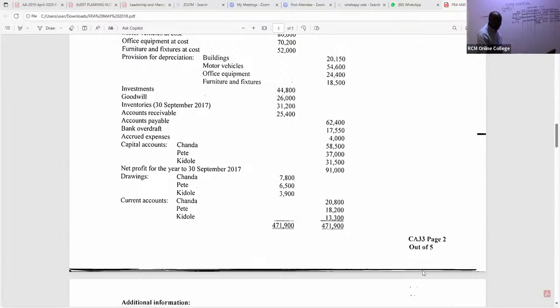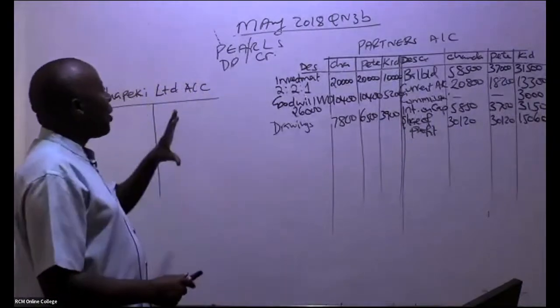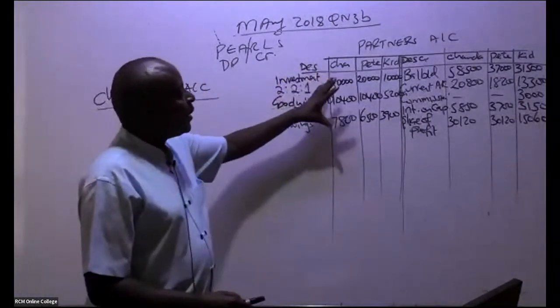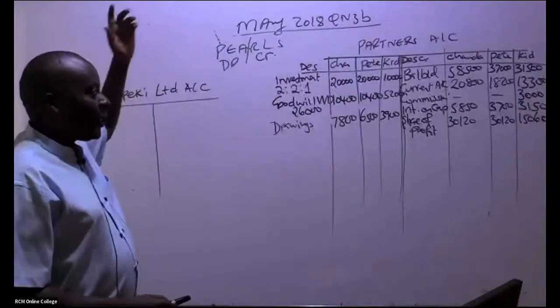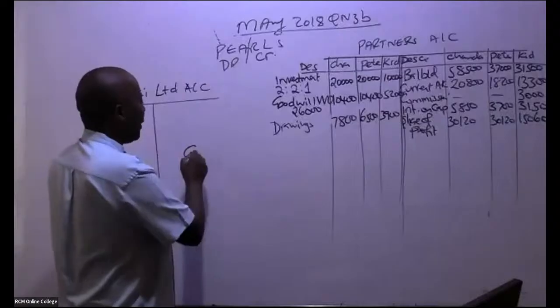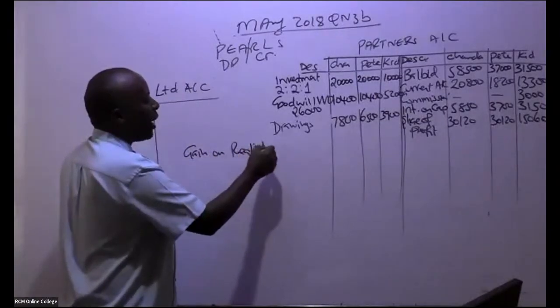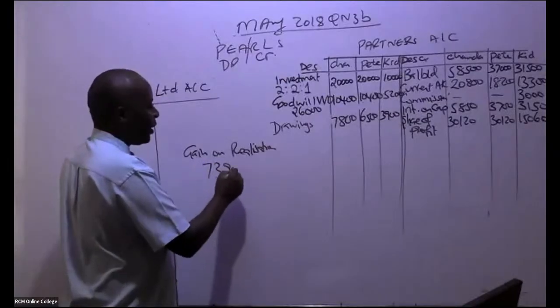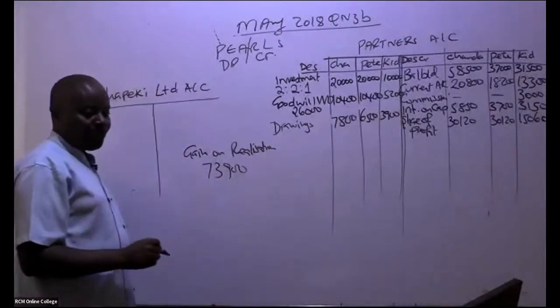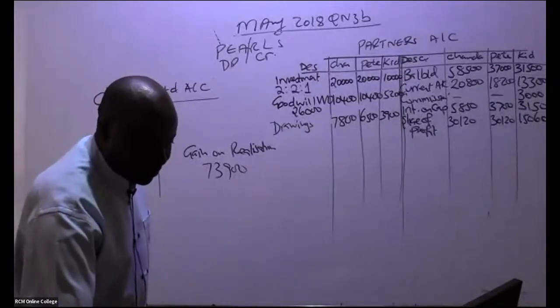Now, there is something very important that normally connects this partners' account with my realization. Sorry, I rubbed this pretty fast. Remember, we got a gain on realization. Can somebody remind me, was it 73,900?